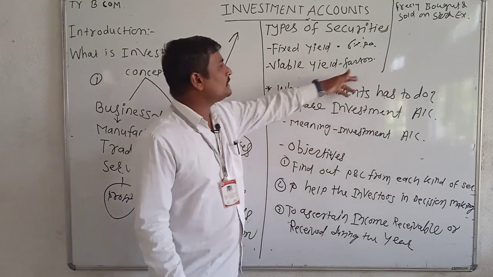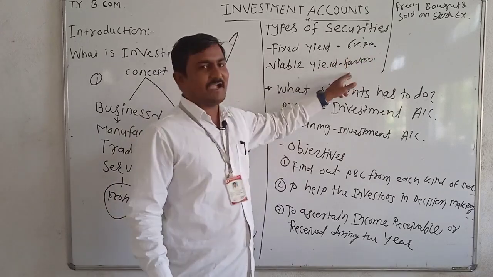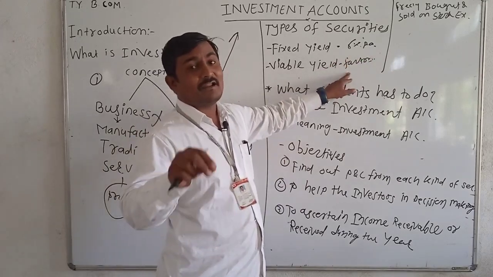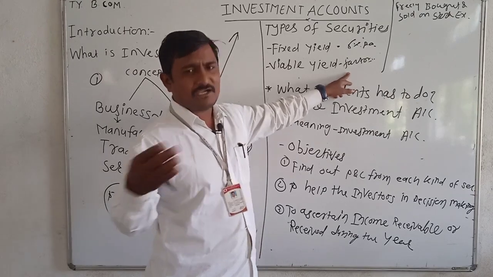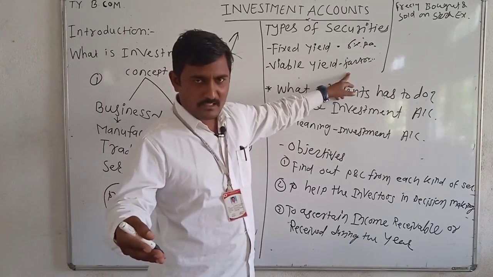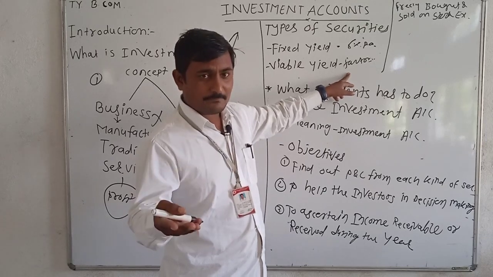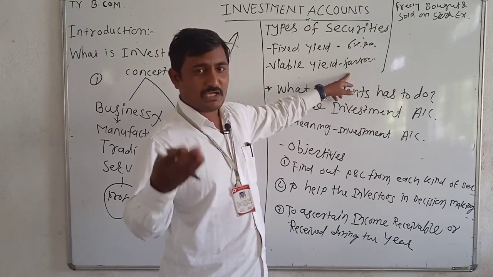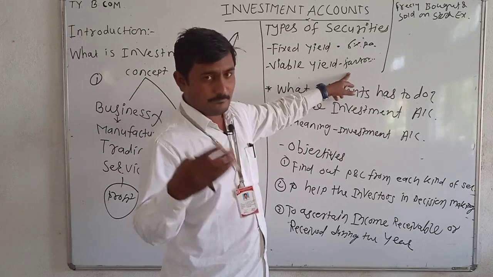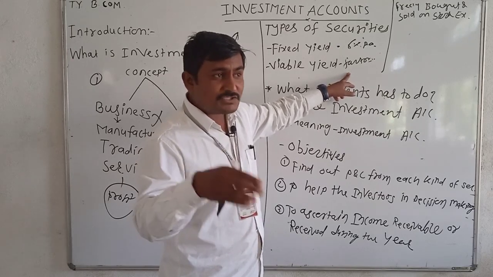Why? Because there are so many factors which affect the rate of return, such as the political condition of the country, then economical condition of the country, ups and downs, prosperity, recession, growth, then legal position in the country.